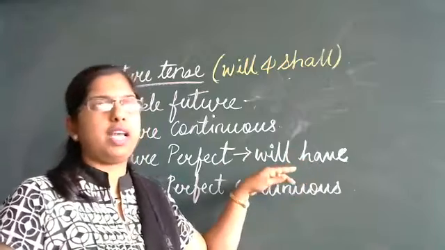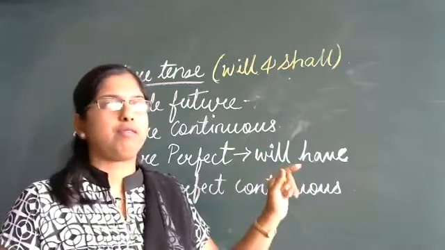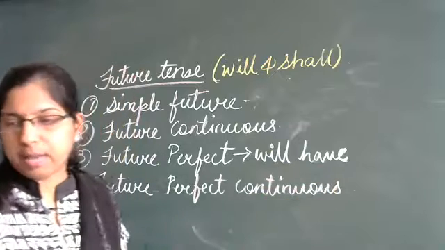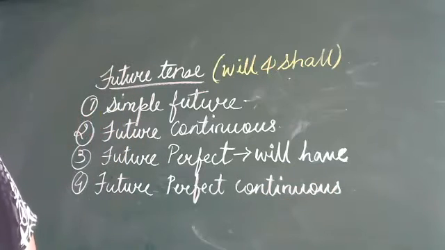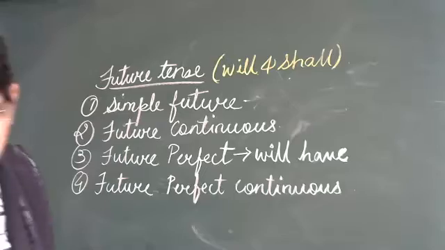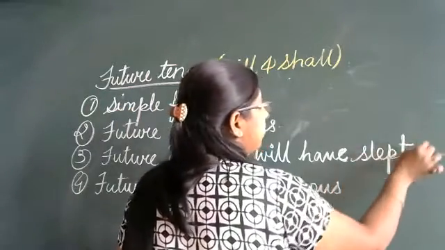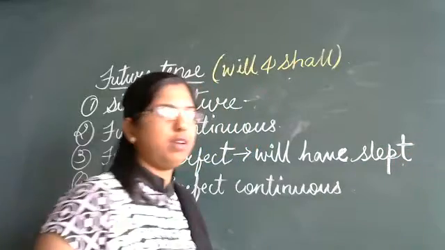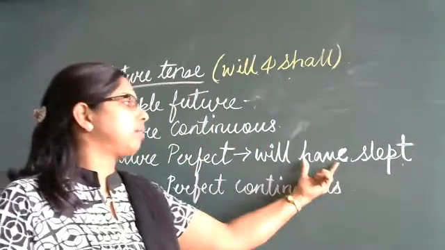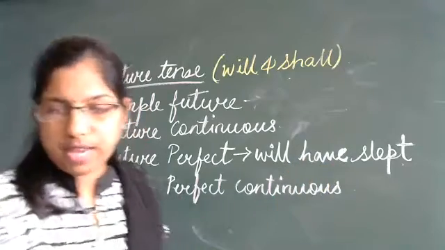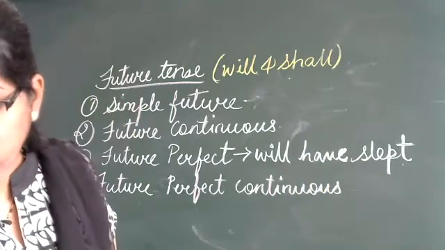The same thing we will be utilizing here, but only have, not has. Will have. So, for example, if I tell you the sentence here, will have slept. Again the past form of the verb. But have we have used as in present perfect. Will have slept.